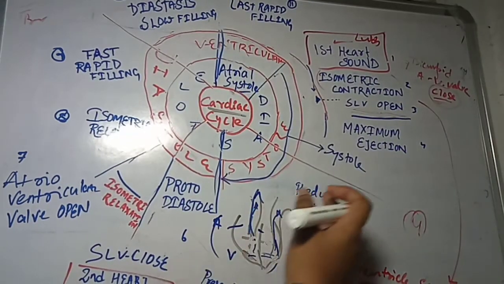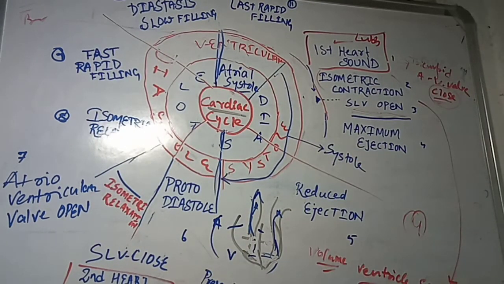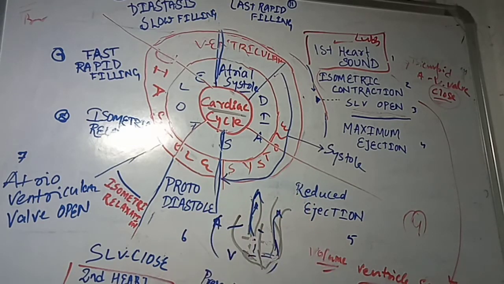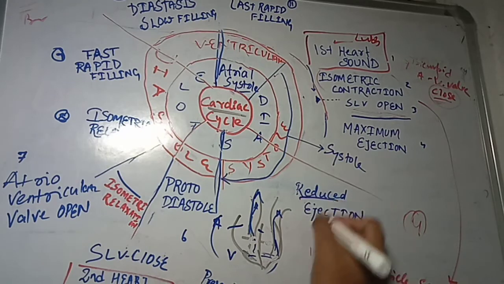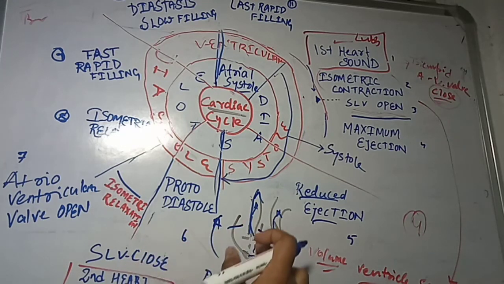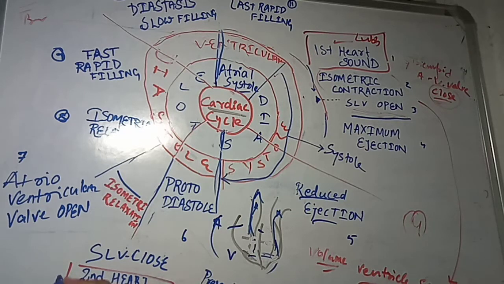Then, initially the pressure is high, but finally when the pressure becomes less, blood is pumped out more and more. Then what happens? Reduced ejection occurs, meaning not much more blood is pumped out. So a condition occurs where the valve is closed. When the semilunar valve is closed, we call it the second heart sound.